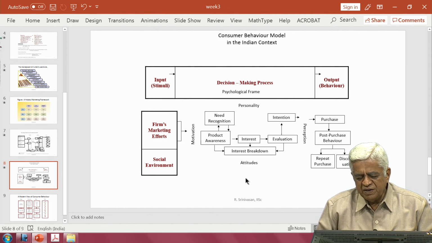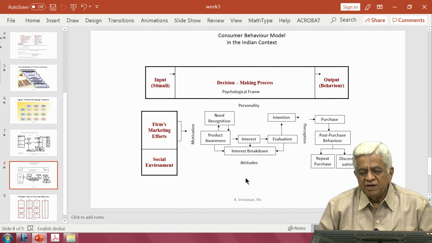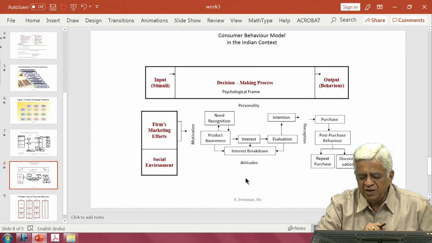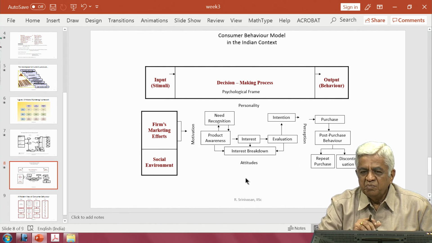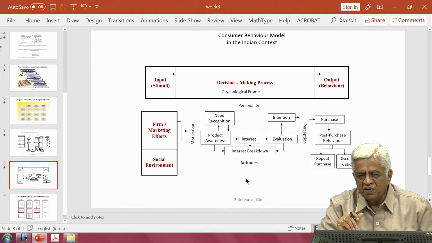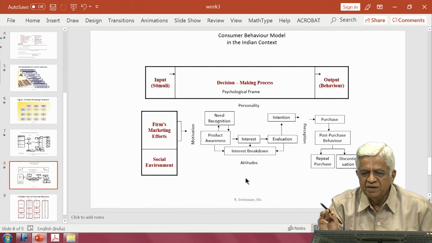So, if you look at a particular washing machine purchase itself, as a householder, you might recognize the need for buying a washing machine. You may say it is not possible to wash all these clothes by hand.